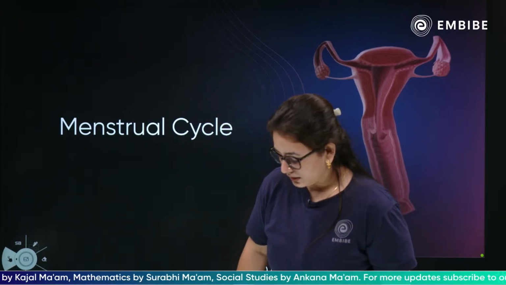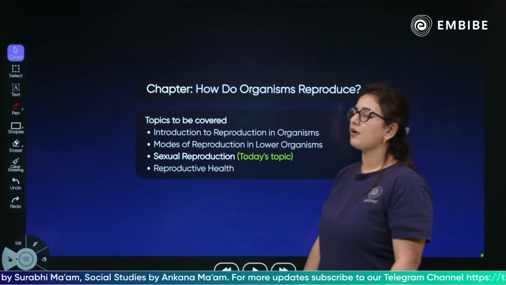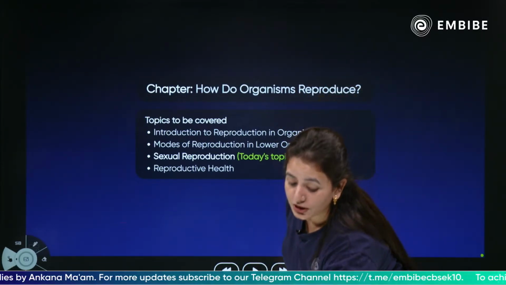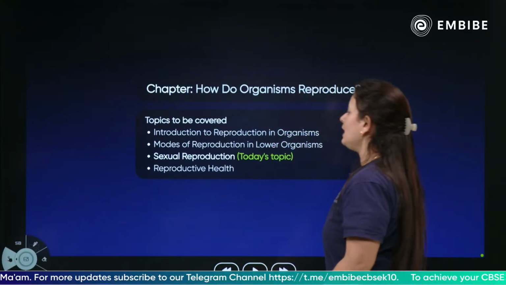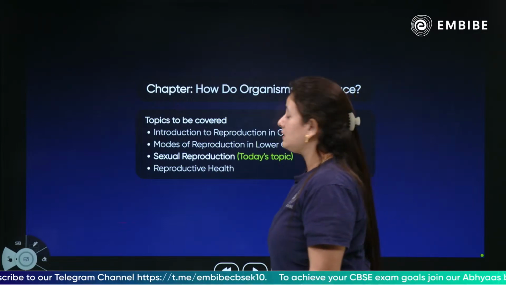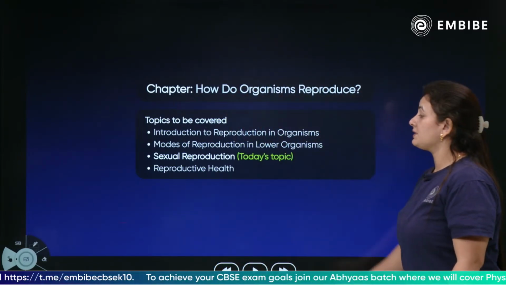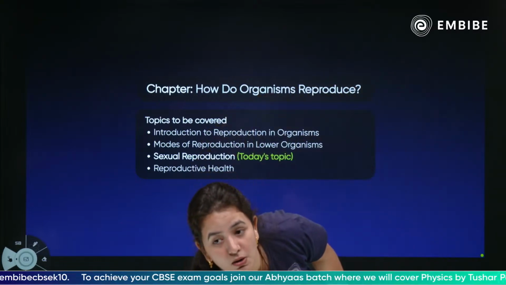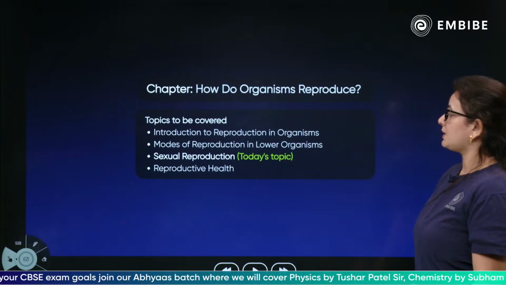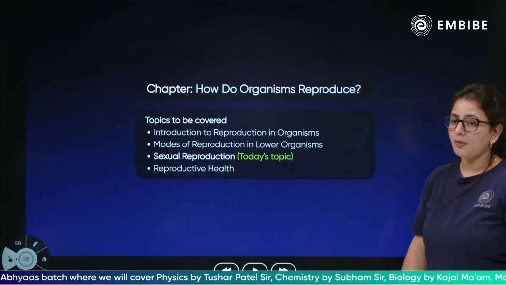Let's discuss the menstrual cycle. The very first thing, children, is that this chapter is how do organisms reproduce, and the topics covered in this chapter are introduction to reproduction and modes of reproduction in lower organisms. These two topics have already been covered. Next we have sexual reproduction, which is right now, which we're going to discuss today. And the next chapter is reproductive health, which we're also going to discuss in detail. Yes, children, these are the particular topics. We are on the verge of completion of the sexual reproduction topic, and then we're going to talk about reproductive health.